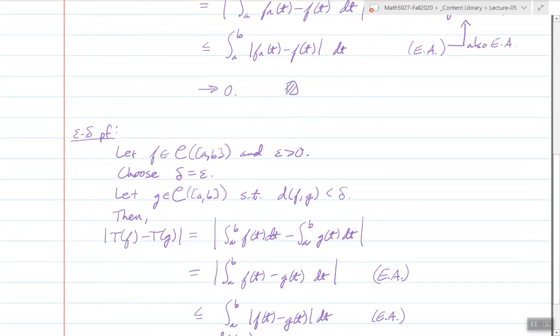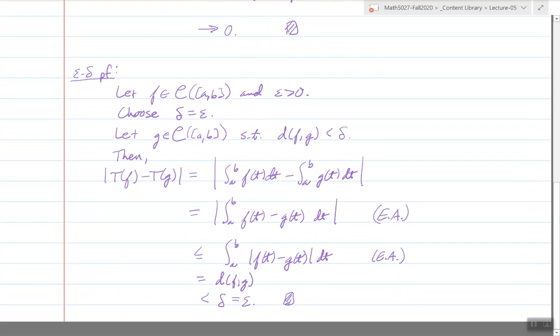I also provided an epsilon delta proof here just so you see the details. To show continuity on a set, this is kind of an optional thing, but you have to consider an arbitrary point in that space and an arbitrary epsilon greater than 0. So you always have to at least talk about epsilon greater than 0, but if you're not proving continuity at a specific point, you have to let yourself consider any point in that set.